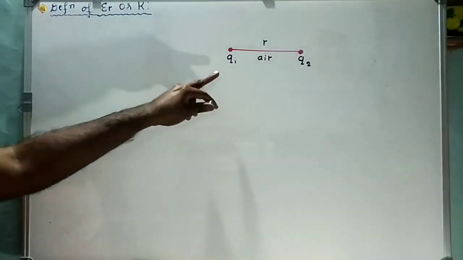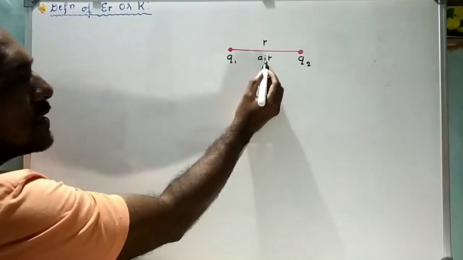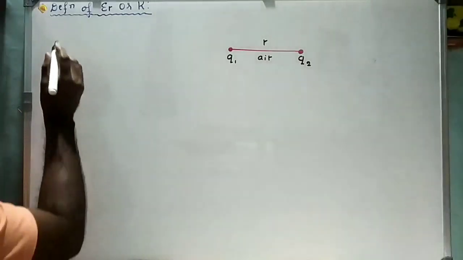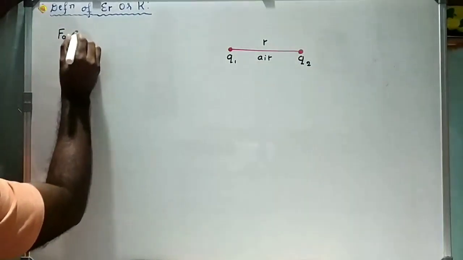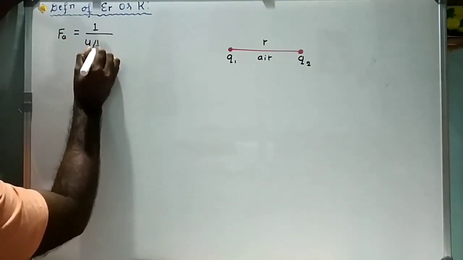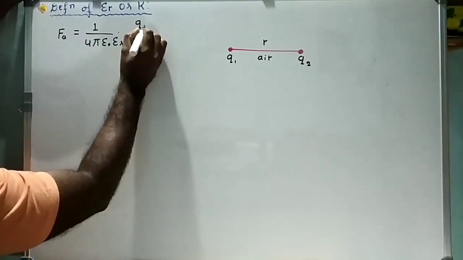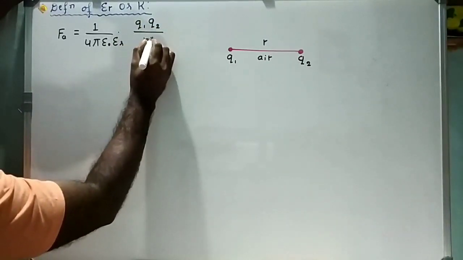Here I have considered two charges, Q1 and Q2. They are placed at a distance r and they are placed in air medium. Since they are kept in air medium, the electrostatic force between these two charges, Fa, is equal to 1 divided by 4 pi epsilon naught into epsilon r into Q1 into Q2 divided by r square.